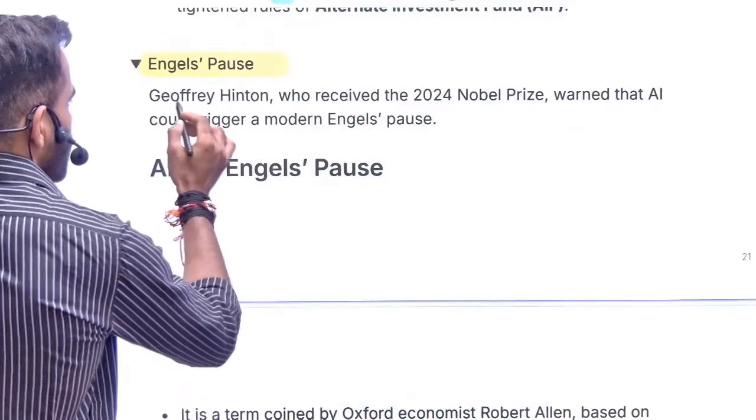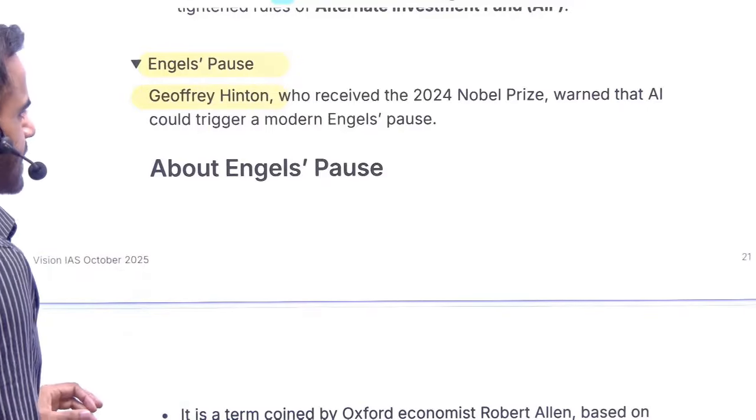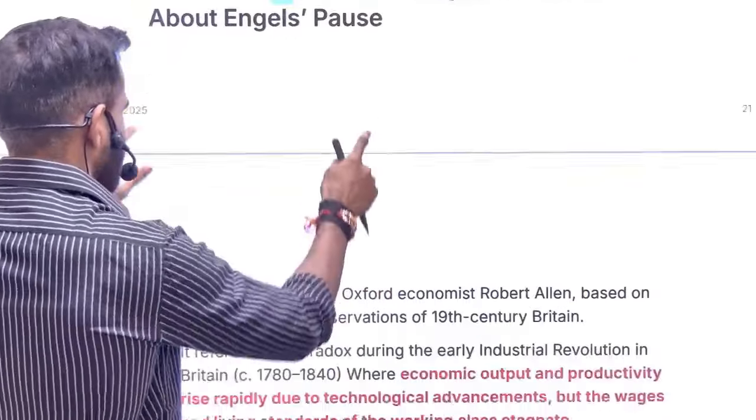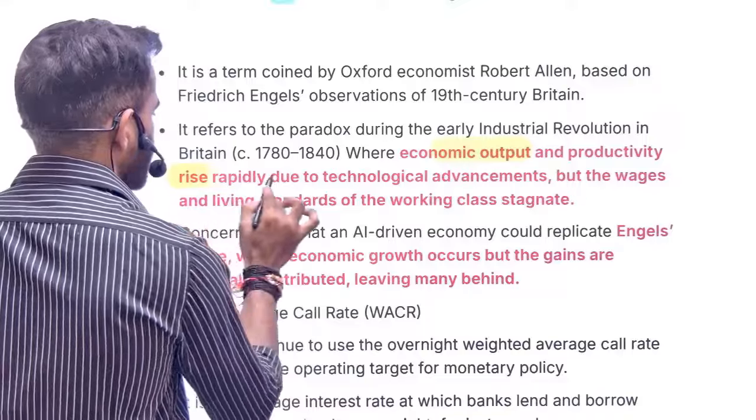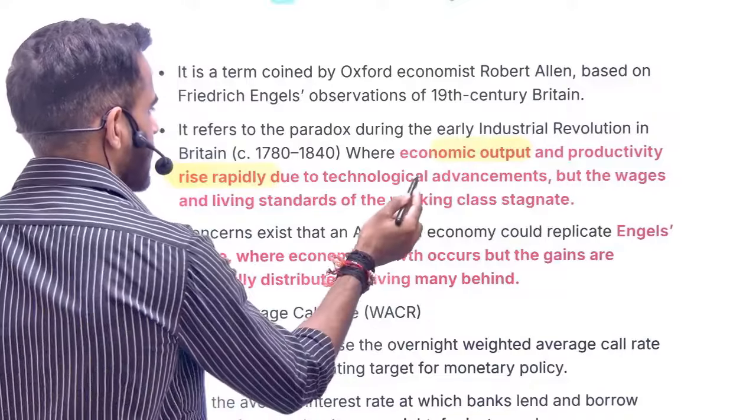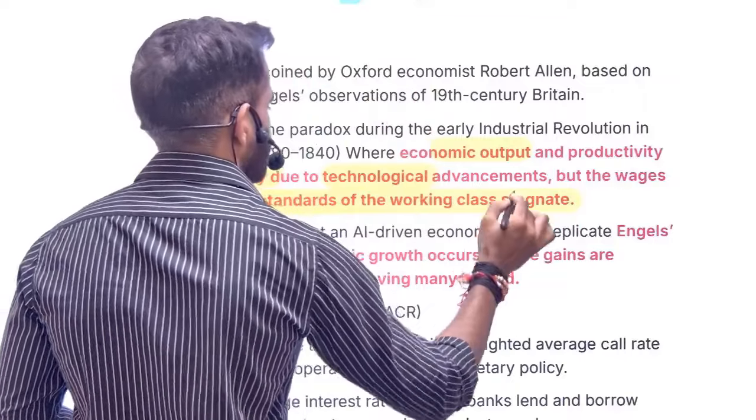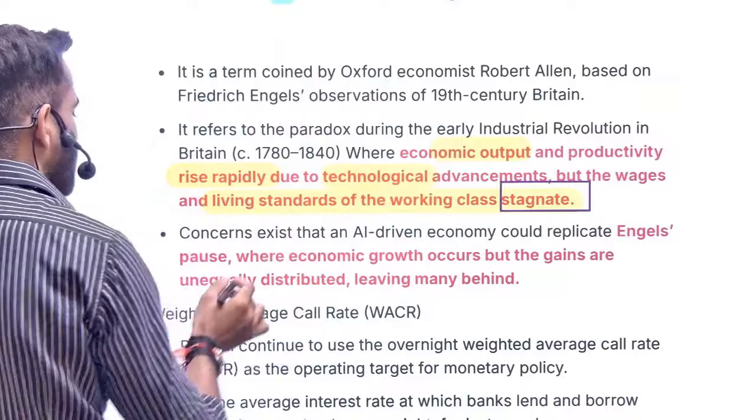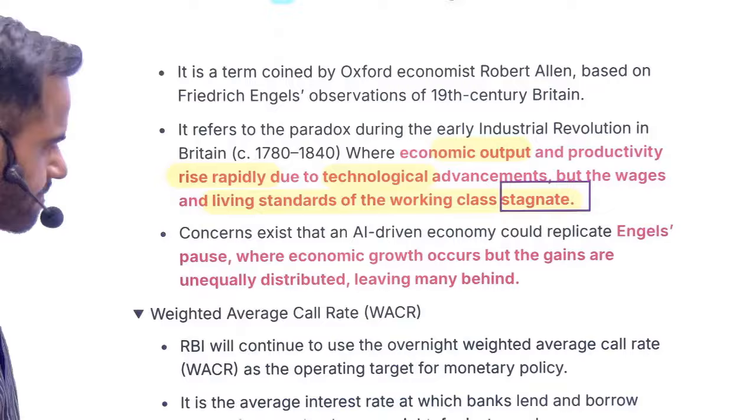So Geoffrey Hinton, who is considered the godfather of AI, warned that AI could trigger a modern-era Engel's pause. What is this Engel's pause? In a very simple sense, economic output increases significantly because of technological advancement, but the salary of workers is stagnant. Stagnant means what? Stagnant basically means it is more or less the same. And that's why there will be a mismatch, and this will lead to inequalities in society.